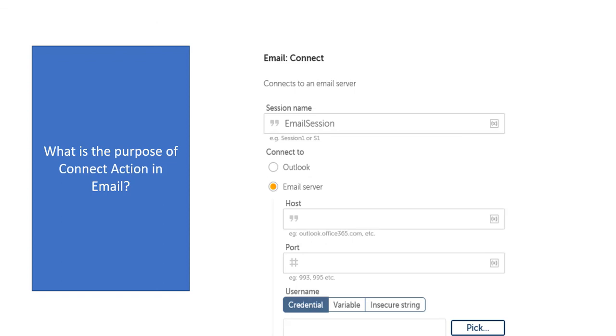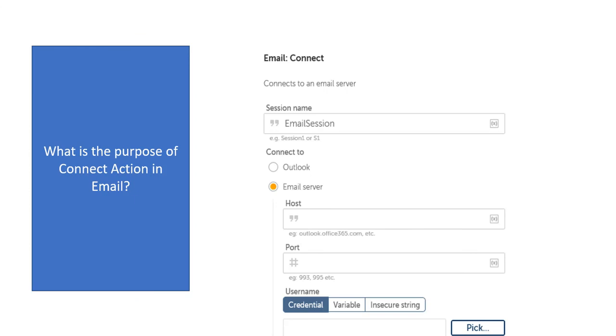So what is the purpose of the connect action in email? Usually in AA version 11 there is no connect option, but in AA 2019 there is an option called connect before starting your email session. Here you can see the session name, the email session. Two options are available: Microsoft Outlook, or connecting through an email server. If you want to connect through Outlook, there is no need to give host, port, user ID and password, because Outlook is already open and it will automatically take it and send the mail.